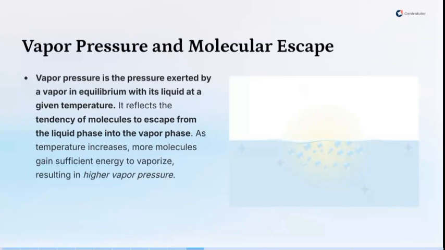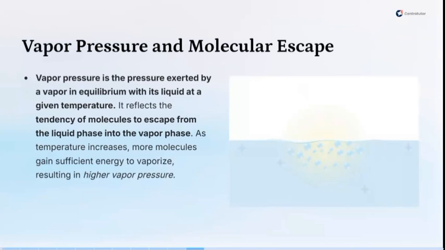So vapor pressure is the pressure exerted by a vapor in equilibrium with its liquid. That is, a vapor is in equilibrium with its liquid, or the liquid is in equilibrium with the vapor. The pressure that the vapor exerts on its liquid is what is known as the vapor pressure.